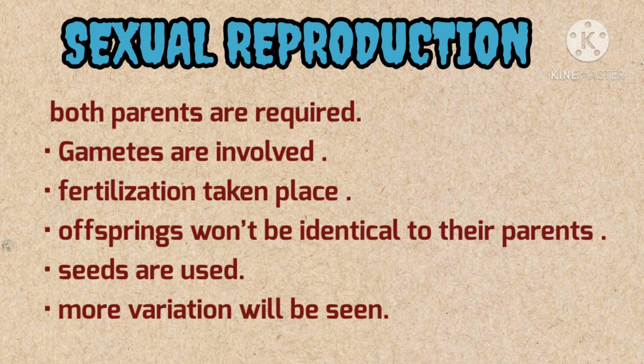Now let us see some more differences between asexual and sexual reproduction. In sexual reproduction seeds are used, more variation will be seen, and it is a slow process. So these are certain differences between asexual and sexual reproduction. I hope students you are able to understand what reproduction is, and the sexual and asexual modes.